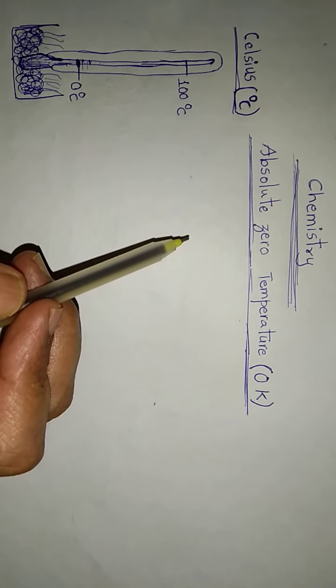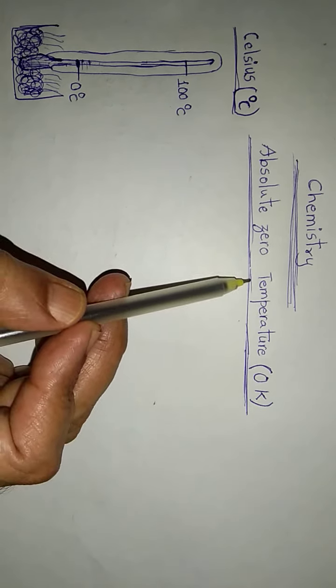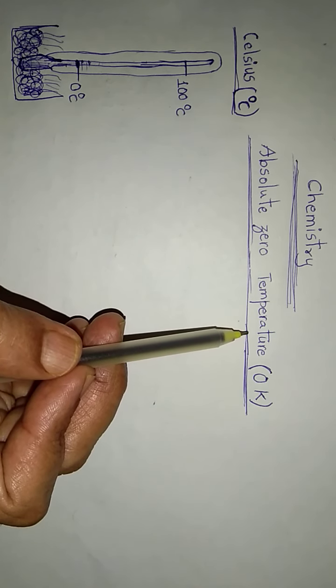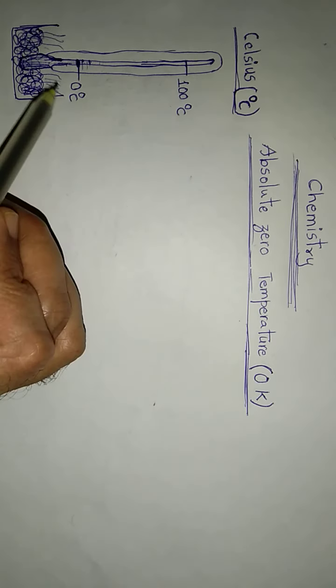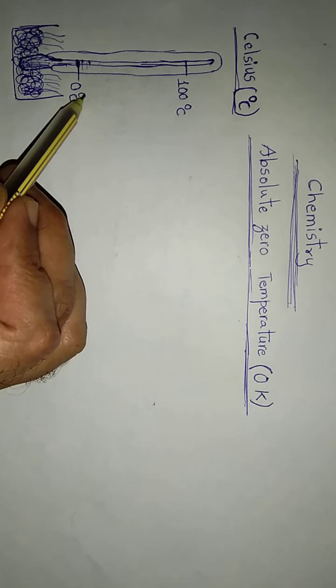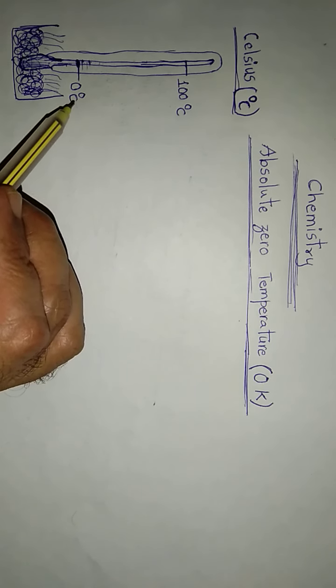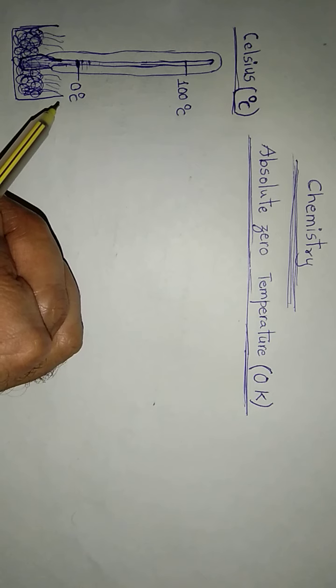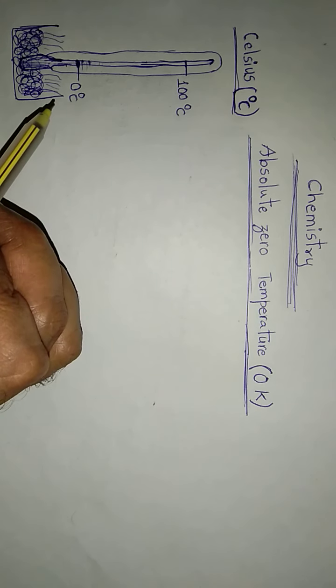Once again, after realizing the exact meaning of the physical quantity named temperature, scientists realized that 0 degree Celsius is not the real zero, the actual zero, the absolute zero. And this fact was realized by many scientists.